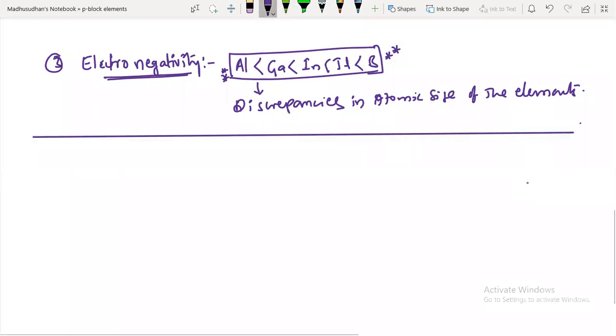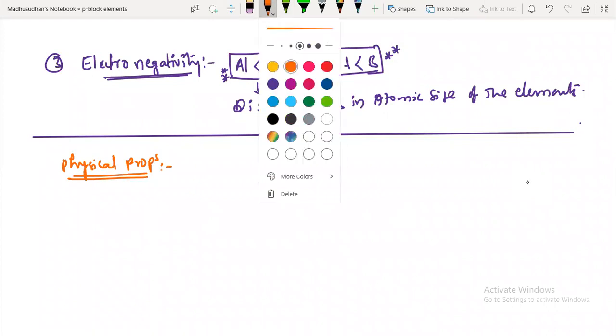Okay, guys, listen. Next one, we'll talk about physical properties. Physical properties of the third group elements. In these physical properties, the first element is boron, right? First element is boron. It is non-metallic.